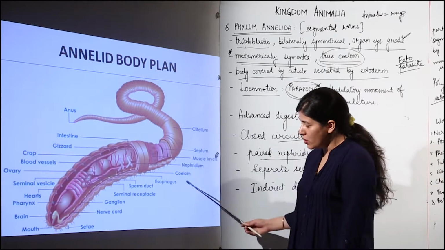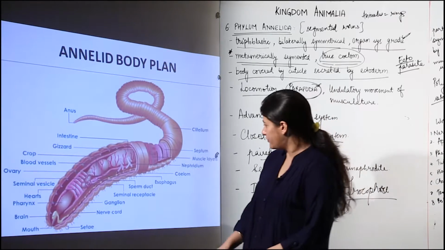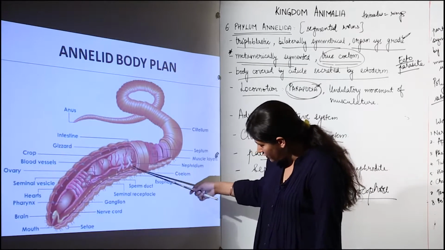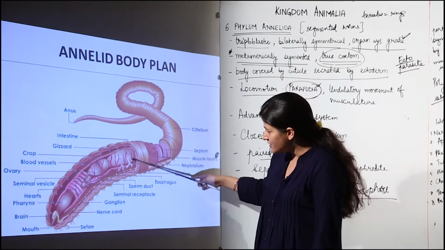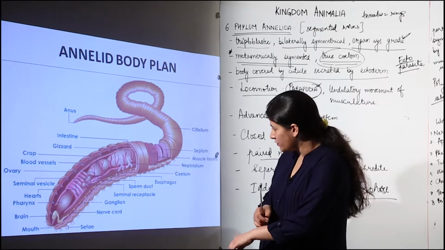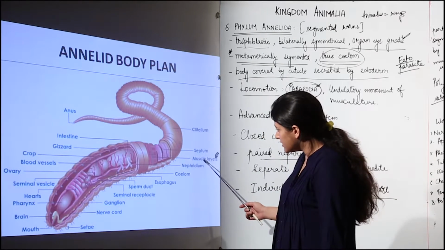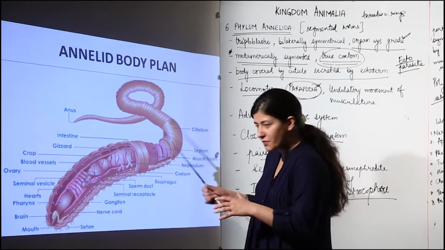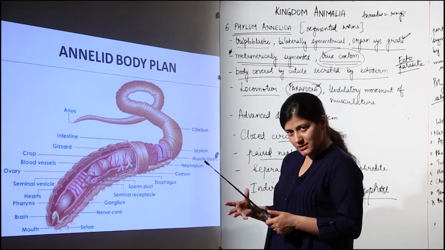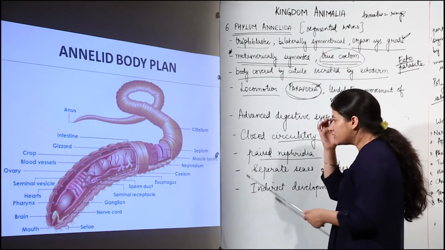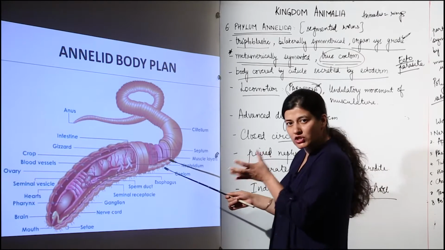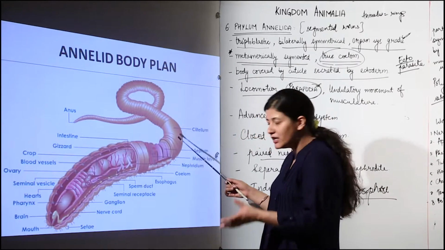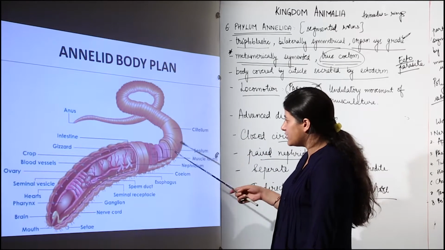Then we have the coelom, the body cavity filled with coelomic fluid. There are nephridia depicted over here, these bow-shaped structures, though not that clear. These nephridia are paired and present inside each segment. As I told you, there are two layers of muscle, circular and longitudinal. The muscular layer is present inside the cuticle. There are septa which divide the segments from each other. There is the clitellum shown over here, at segments 14 to 17.